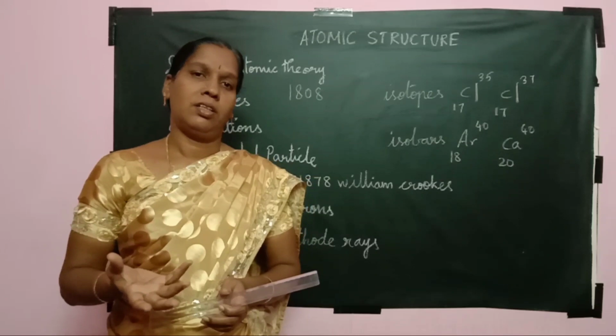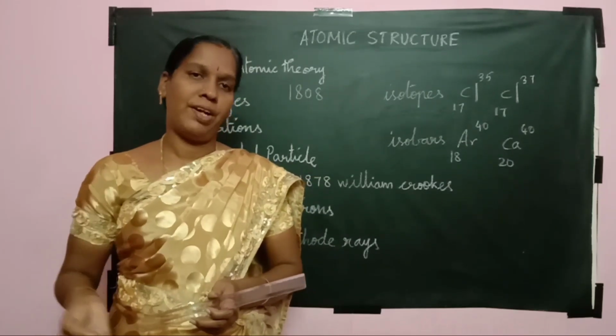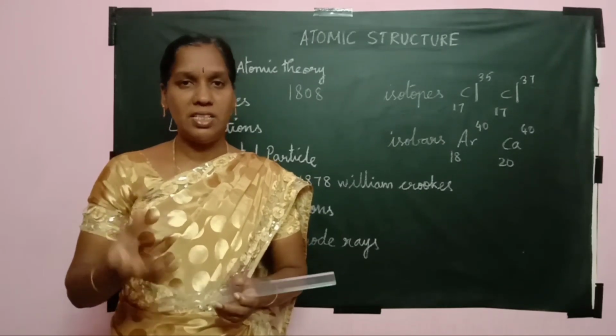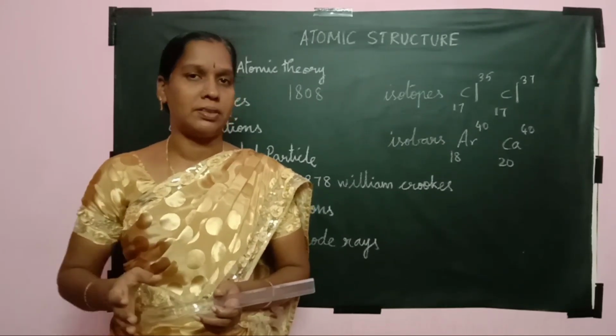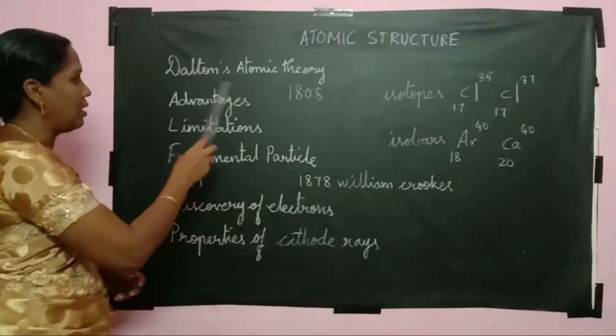And then carbon is the main component of coal, graphite and diamond, but each of them differs in their properties. These are the disadvantages of Dalton's atomic theory.